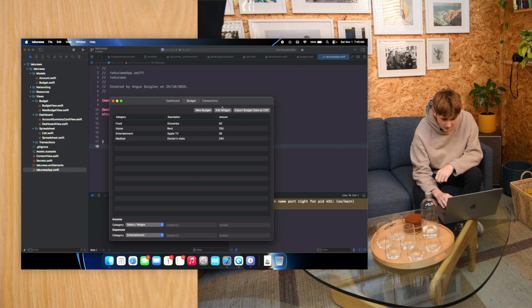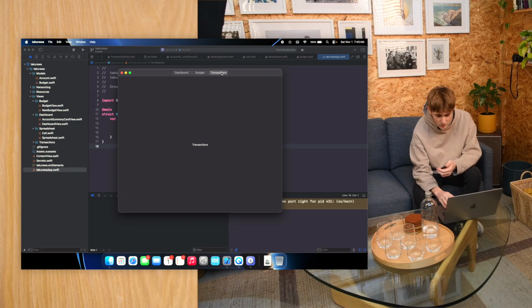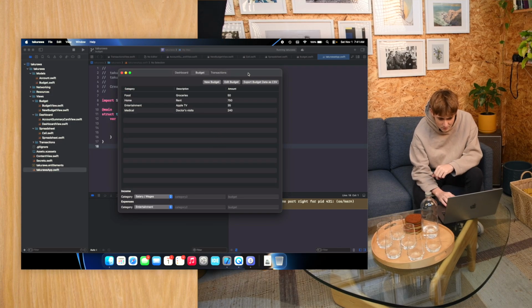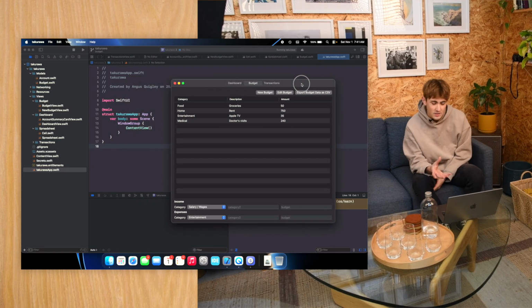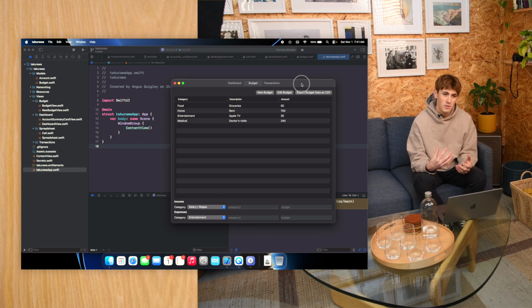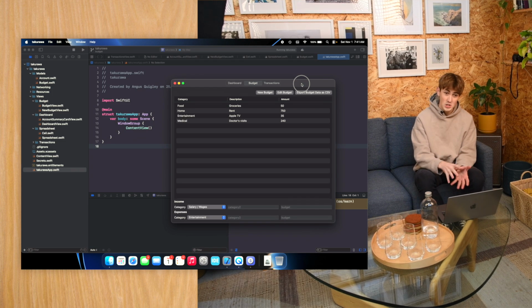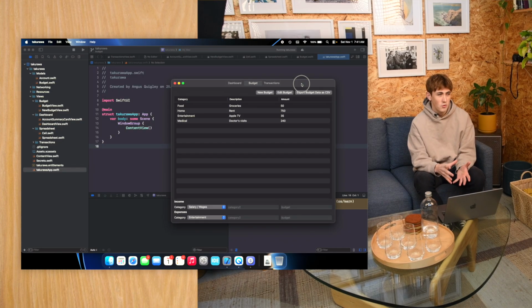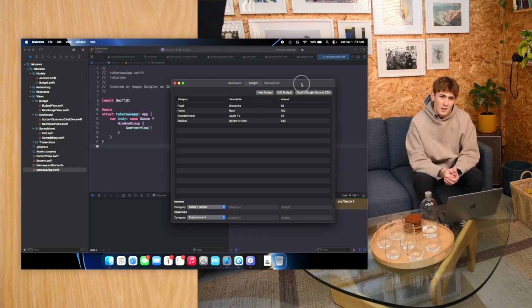I have this budget view or tab that I've created, and I have this transactions one here which doesn't have anything on it yet. For the budget, I've just been playing around with how I could visualize or view data and how the user is going to be able to interact and manage what their budget looks like, as well as how that will stack up against their actual transactions and what they're spending. And I've really just scraped the surface in the last week. So there's not really all that much to show you.